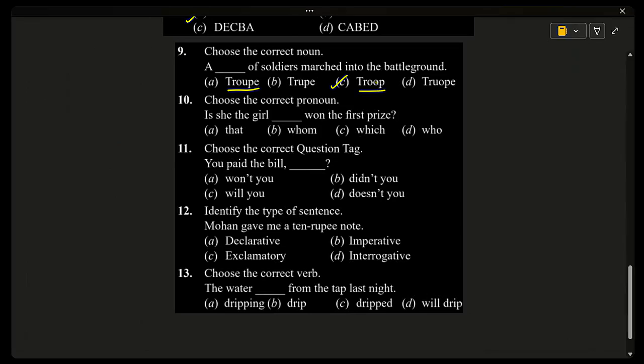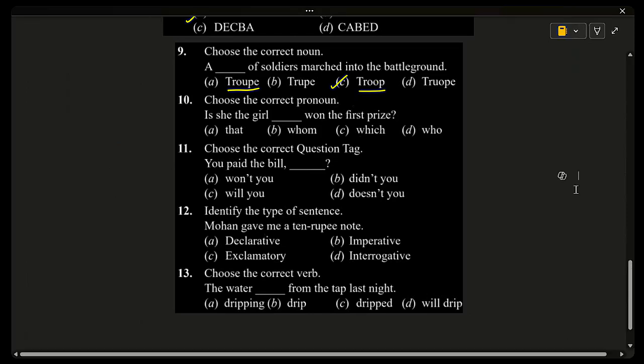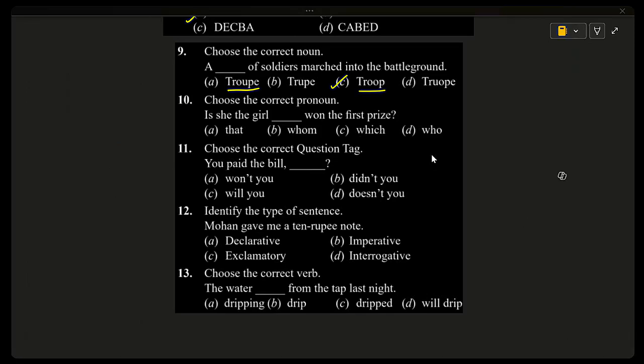Next question, 10th one. Choose a correct pronoun. Is she the girl dash won the first prize? Whom, which, who? And the correct answer is who. Who is used for people. It acts as the subject for the clause. So who won the prize? The correct sentence is, is she the girl who won the first prize? Other options, that and which, are not preferred for people here. Whom is used as an object, not as a subject. So the subjective form is who.